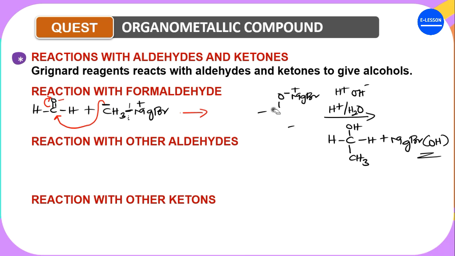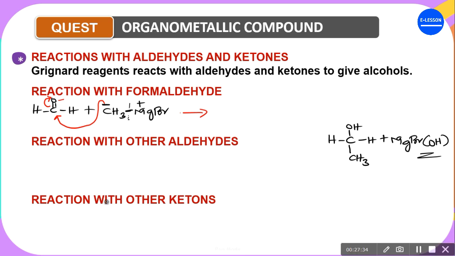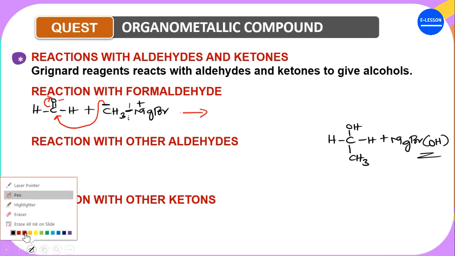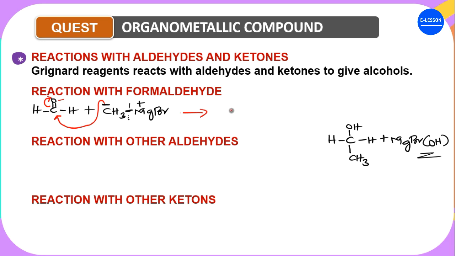So finally, the product of this reaction, let me just write the final product, would be something like this: H, C, OH, hydrogen, CH3, plus MgBrOH.